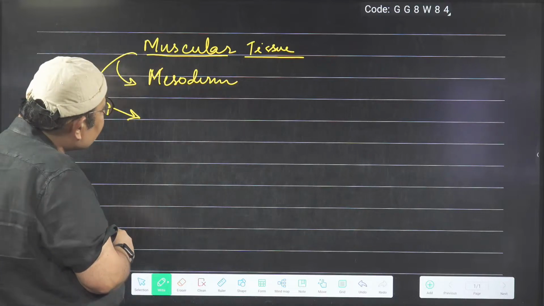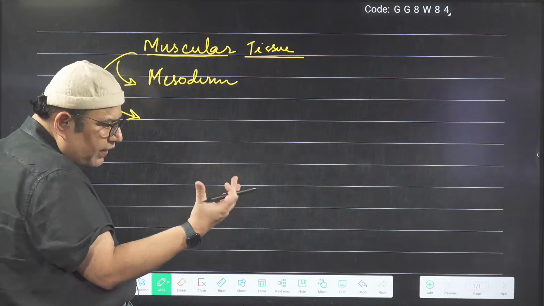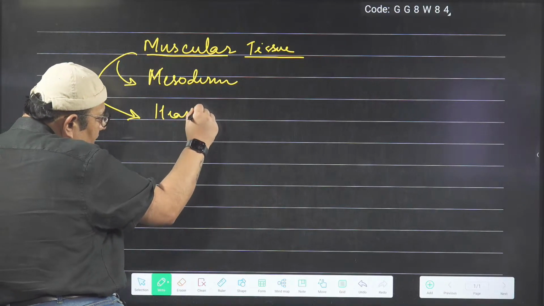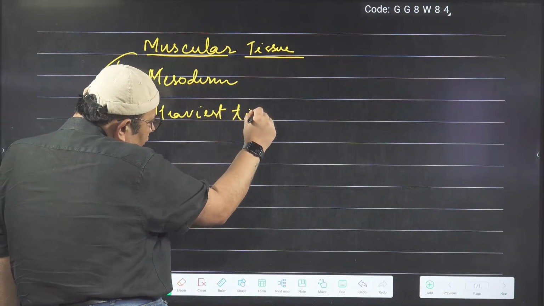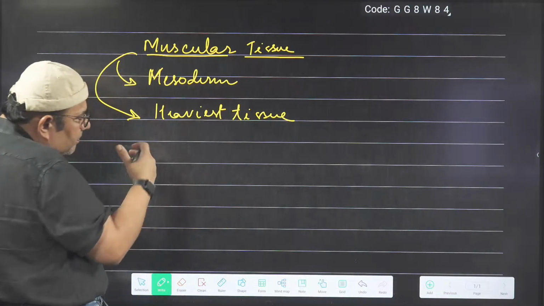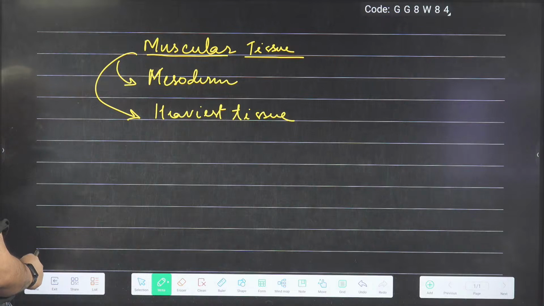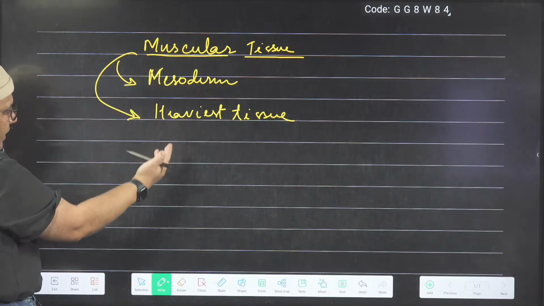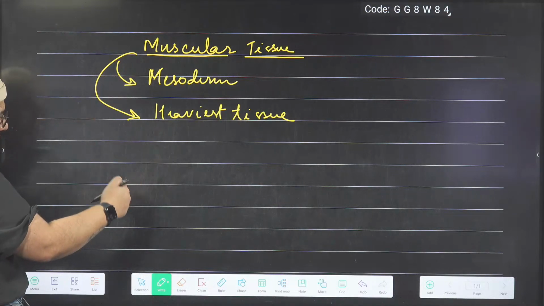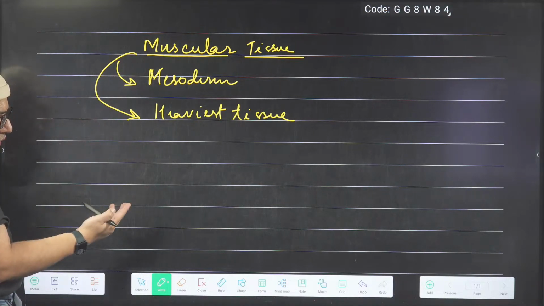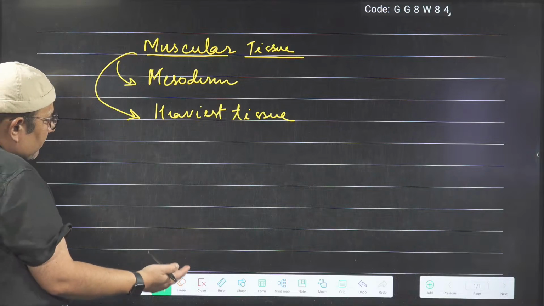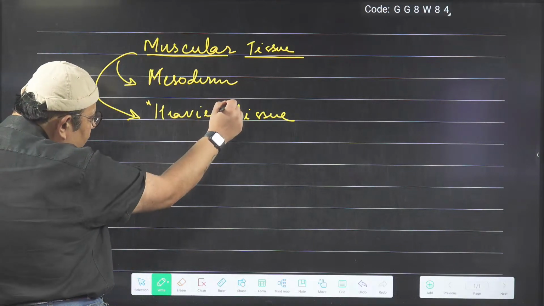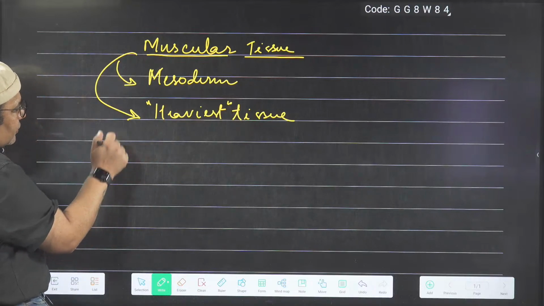Now, point number 2 is, in terms of body weight, it is the heaviest tissue in the human body. In terms of the weight of the tissue, it is the heaviest. But when they ask you the most widespread tissue, then you can write connective tissue. Most widespread tissue in the body is the connective tissue. But in terms of the weight, it is the heaviest tissue among all the 4 types of tissues.